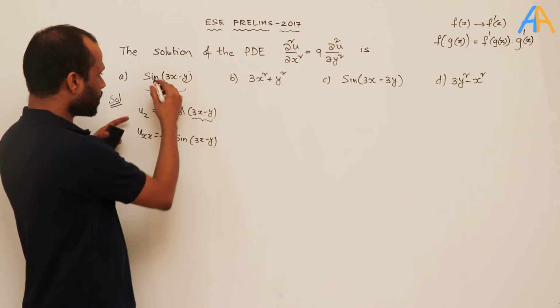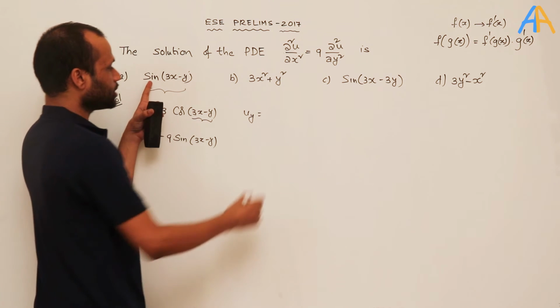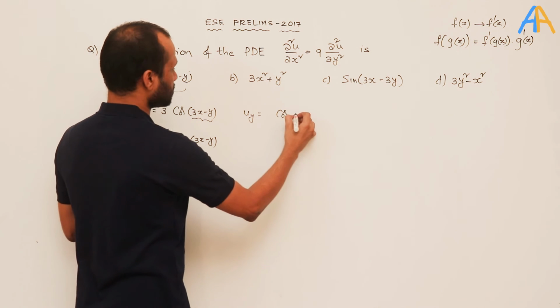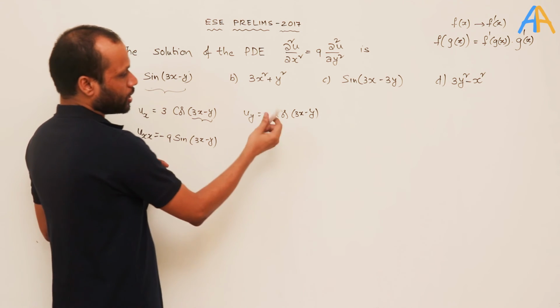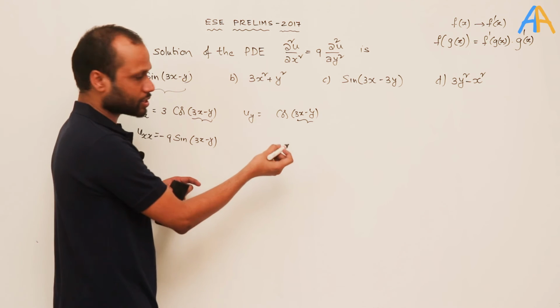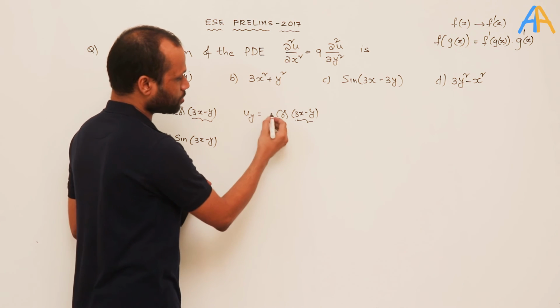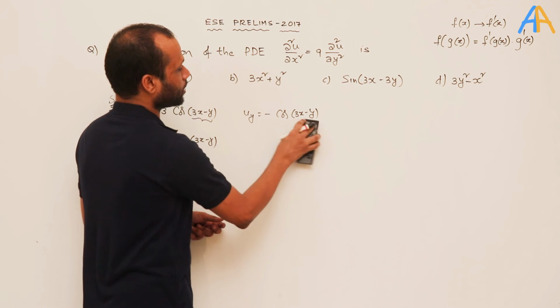Okay, now what is the derivative with respect to y? Sine again becomes cos(3x − y) into the partial derivative of this with respect to y. So this becomes 0, this becomes minus 1, so it becomes minus cos(3x − y).